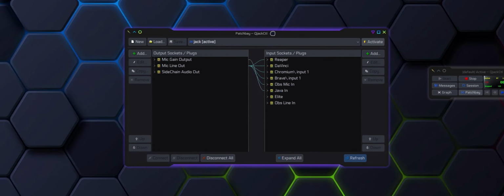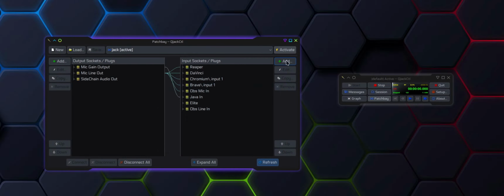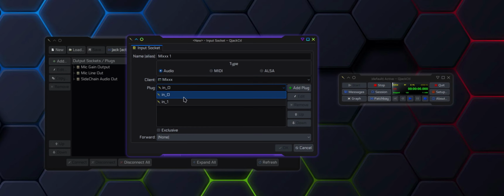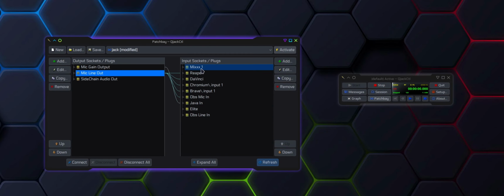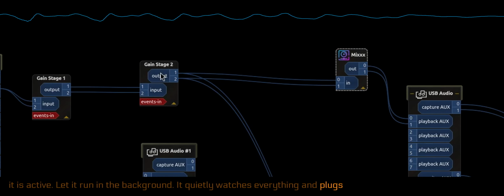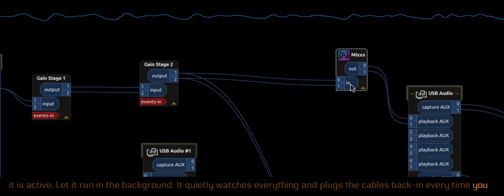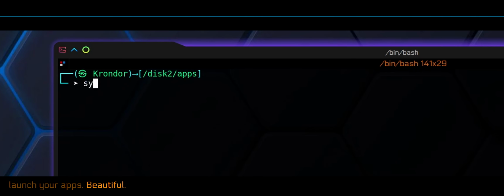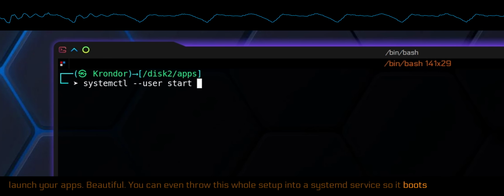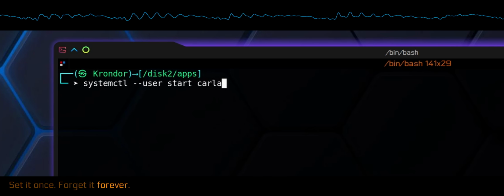Open QjackCtl, go to the patchbay, left side is your audio sources, right side is where you want your sound to go. You can even use regex to catch those sockets that love to festoon their names with random numbers. Save that patch, make sure it's active, let it run in the background, it quietly watches everything and plugs the cables back in every time you launch your apps. Beautiful. You can even throw this whole setup into a systemd service so it boots automatically. Set it once, forget it forever.